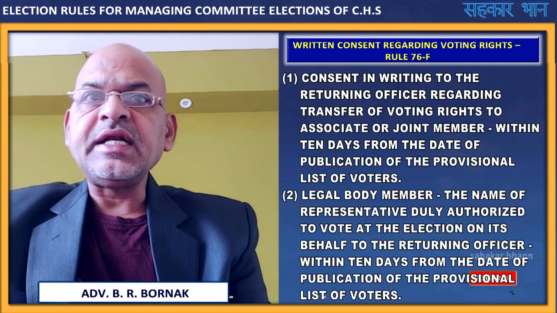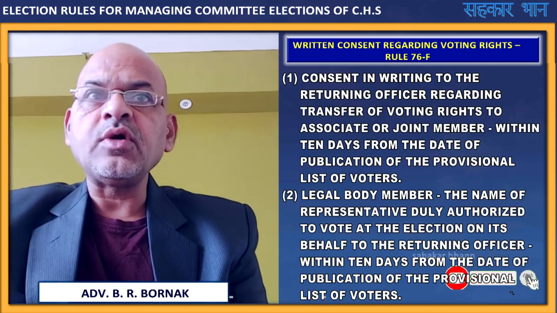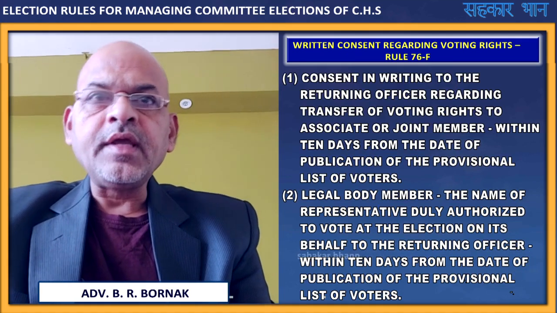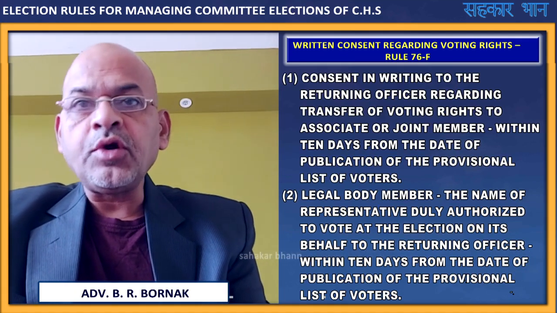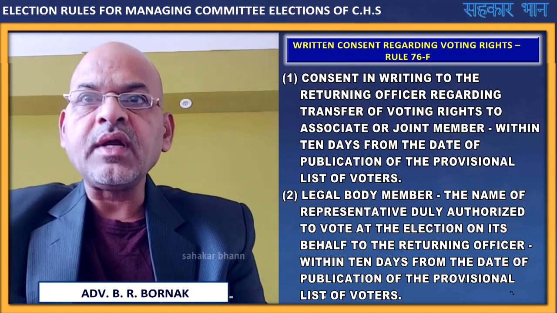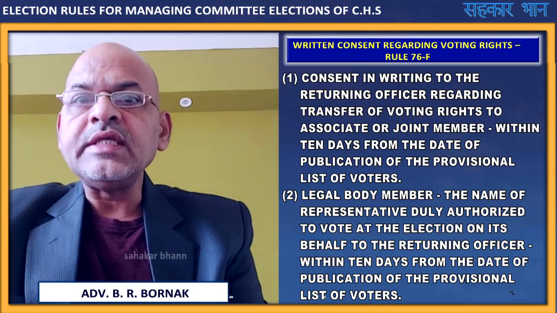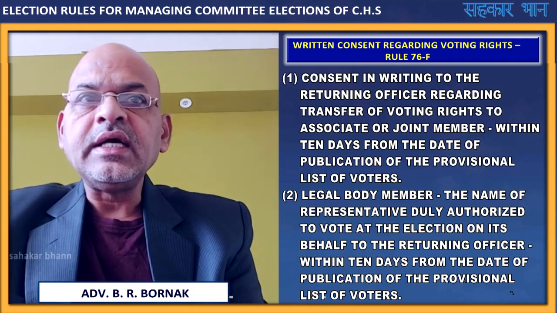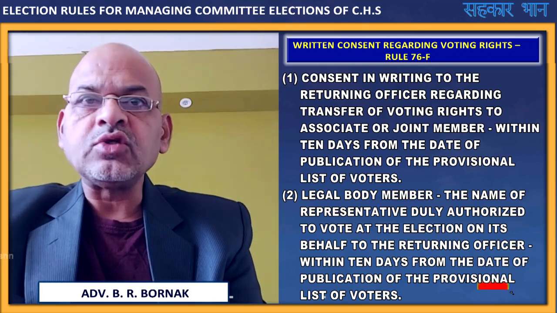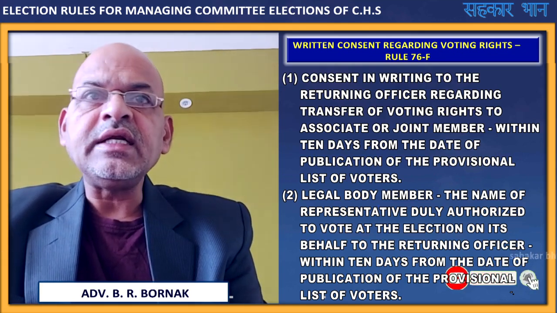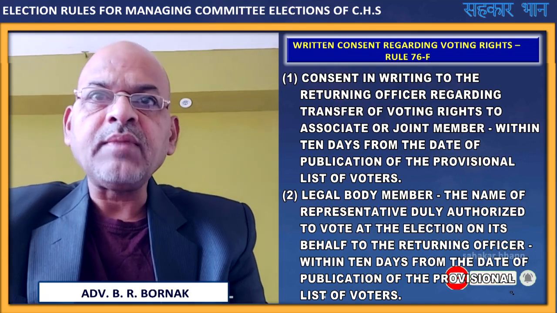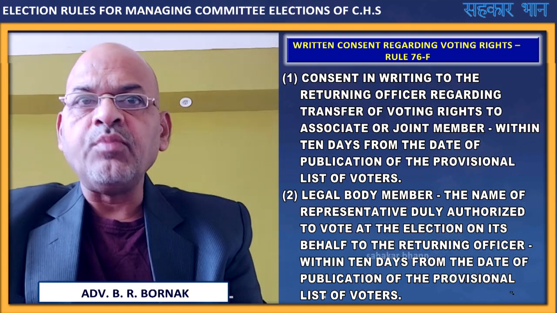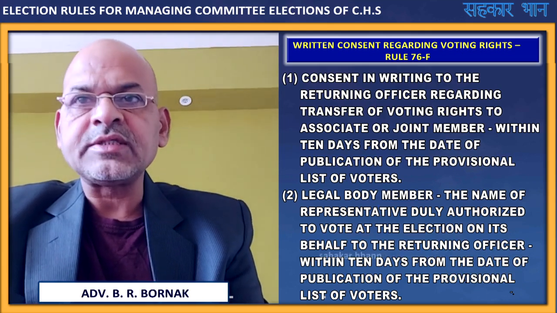Further, written consent regarding voting rights is covered by Rule 76F. If a main member wants to transfer his voting right to his associate or joint member, then that member will have to give his consent in writing to the returning officer regarding transfer of voting right to the associate or joint member. This consent is to be given in writing to the returning officer by the main member within 10 days from the date of publication of the provisional list of voters.